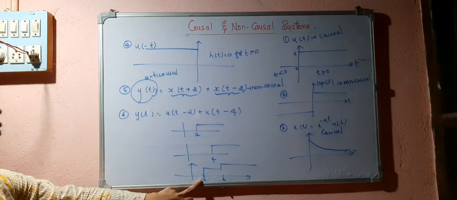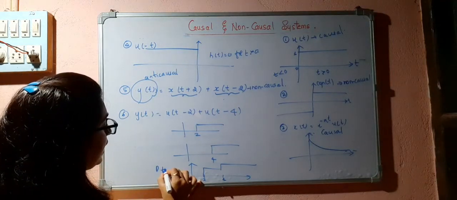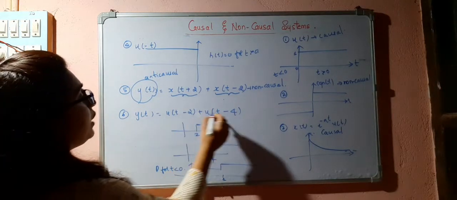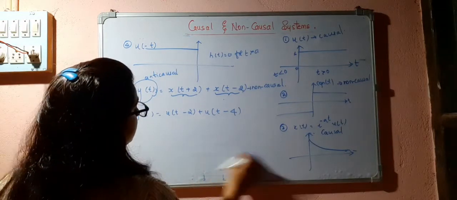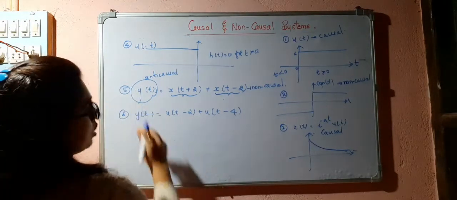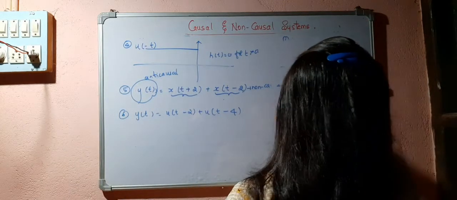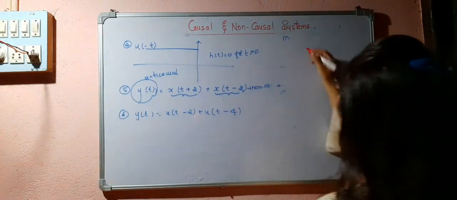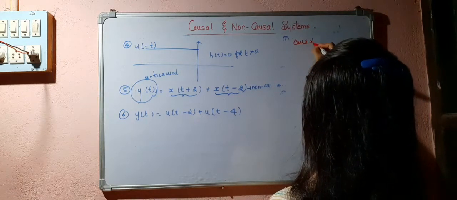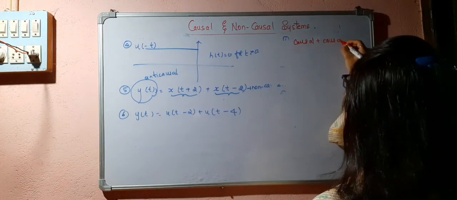So this is also 0 for t less than 0. So if I add two causal signals, I will get a causal signal. Causal plus causal gives a causal signal.